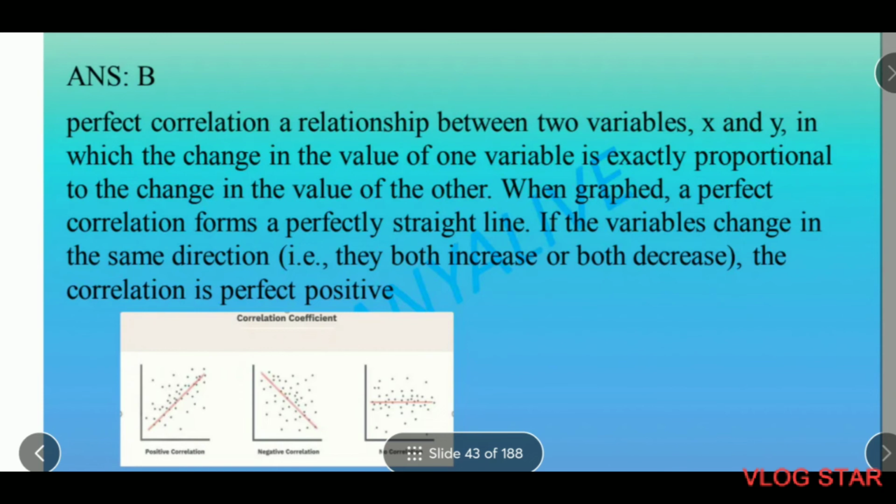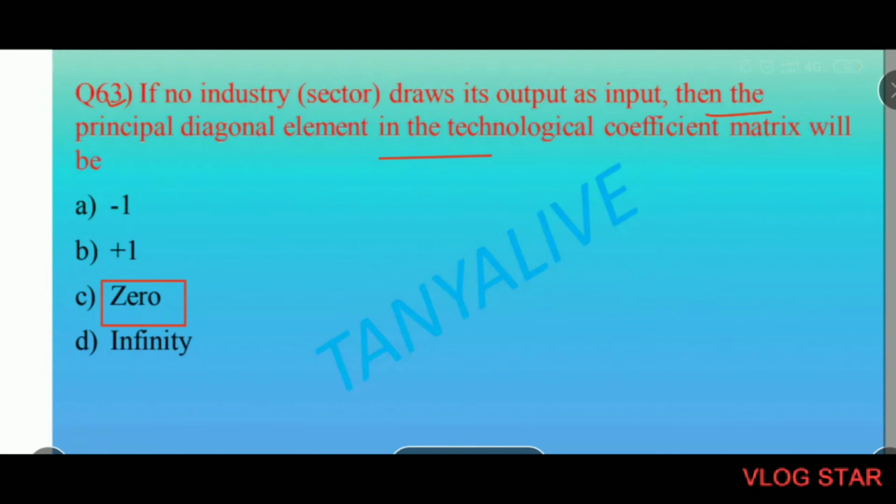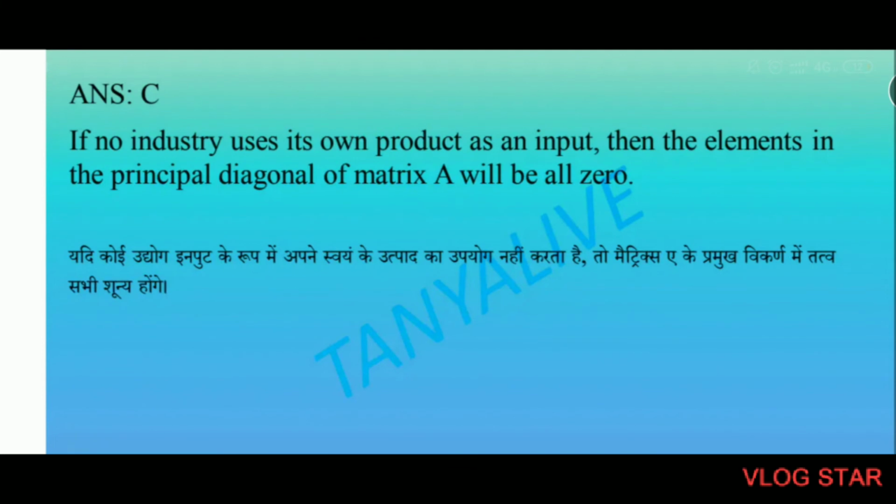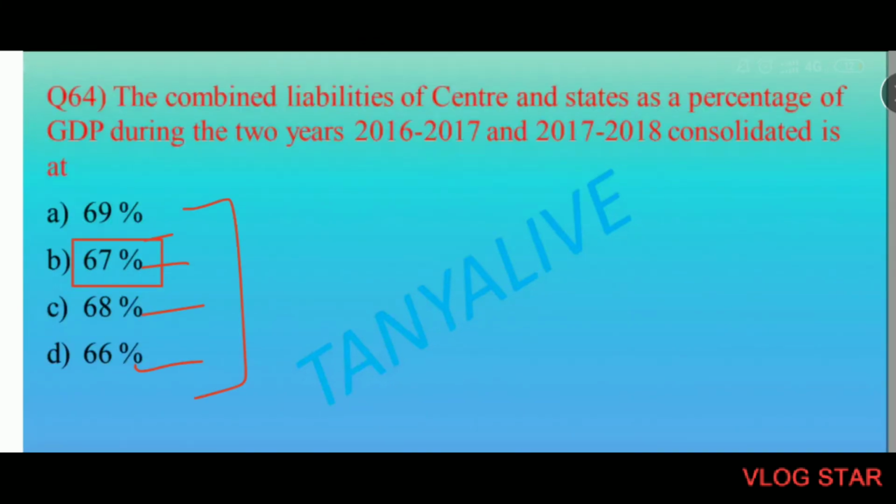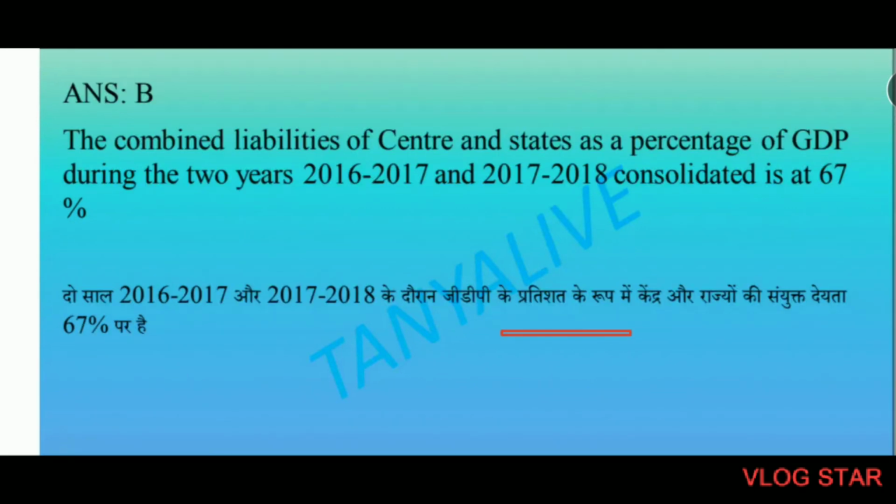If no industry sector draws its own output, the principal diagonal element in the technological coefficient matrix will be 0. The industry doesn't use its own output as inputs, so automatically the diagonal element would be 0. The combined liabilities of the Centre and states as a percentage of GDP during 2016-17 and 2017-18 consolidated is at 67%.